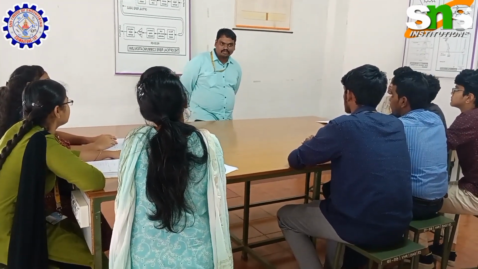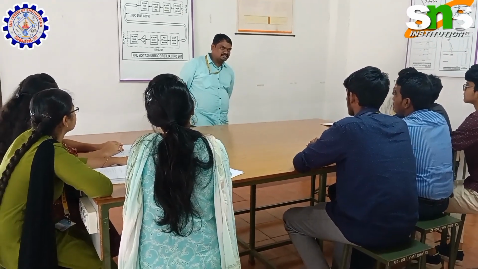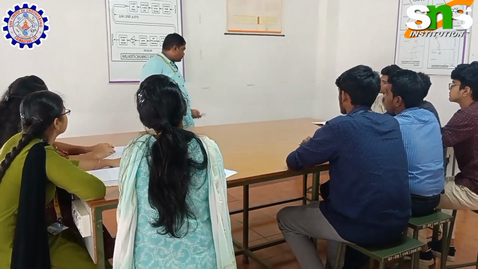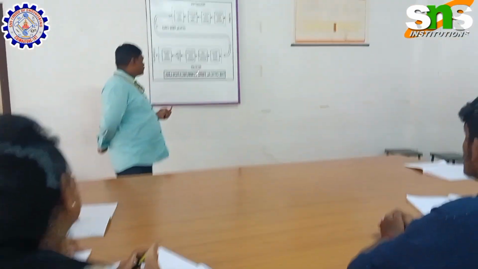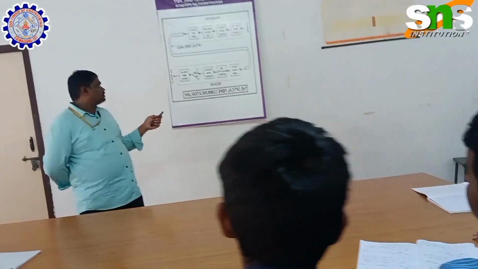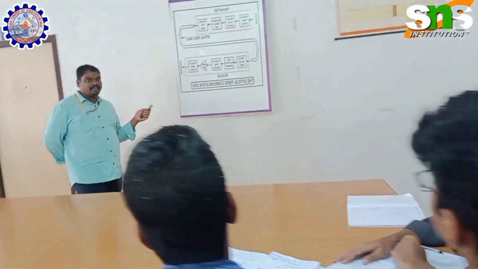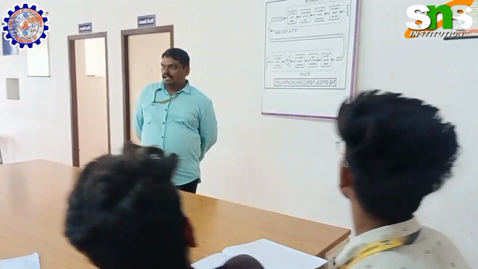So, we discuss the basics of a communication system. In this communication system, we have two different parts: one is the transmitter and the other is the receiver. The transmitter transmits the wave from one side to another side, and the receiver receives the waves.